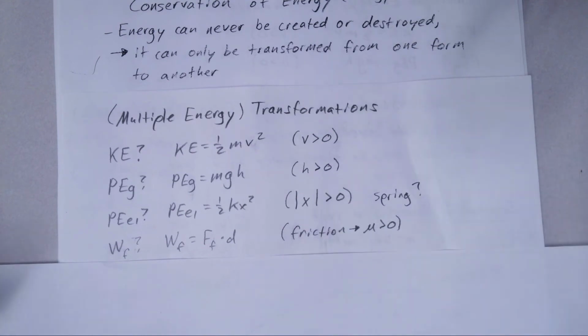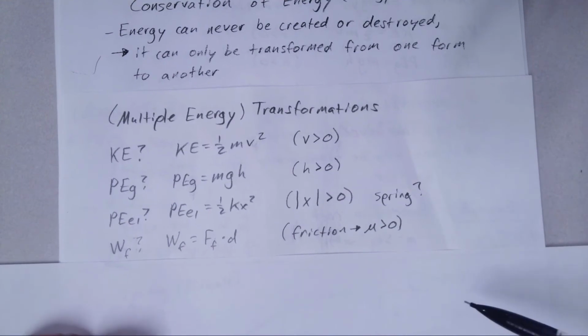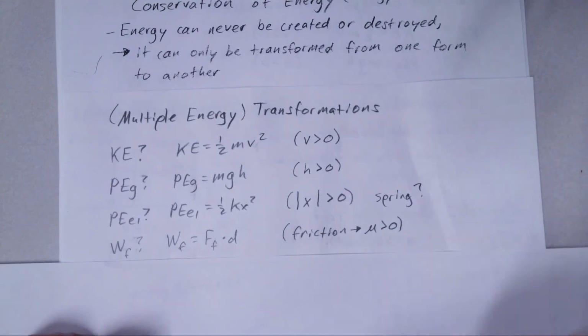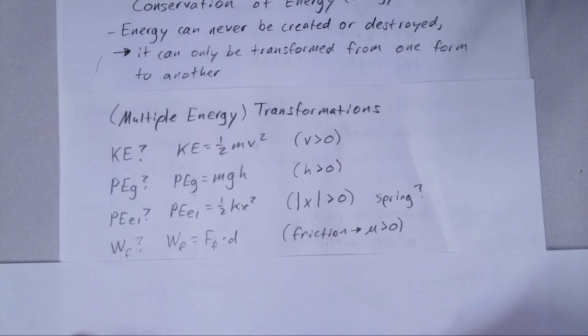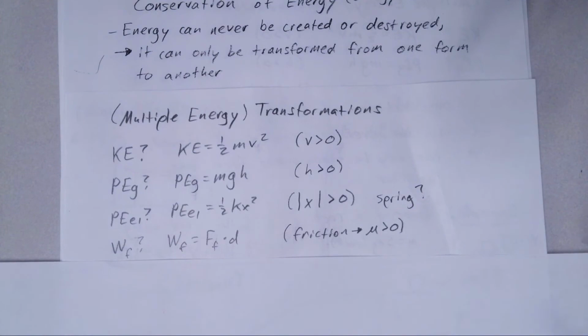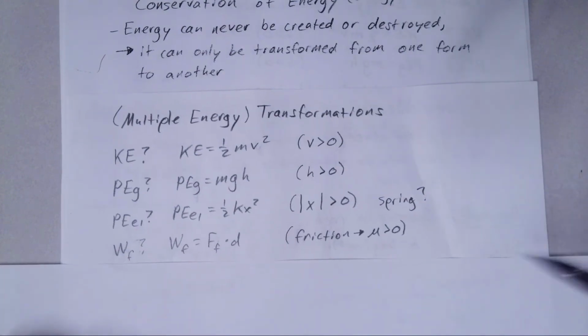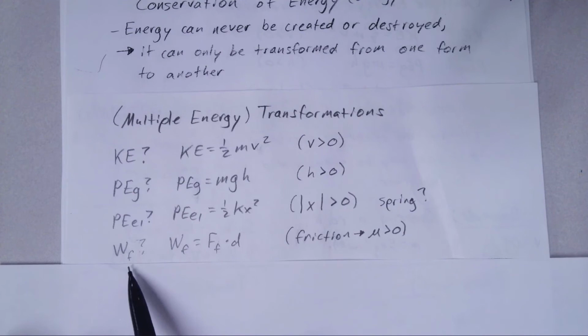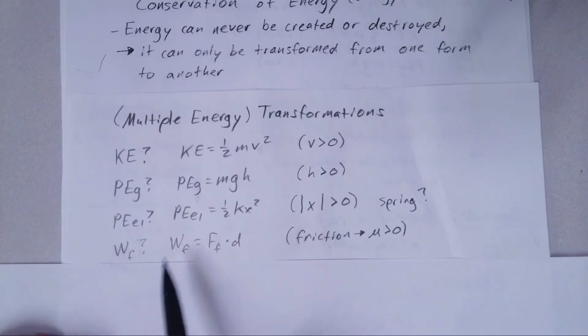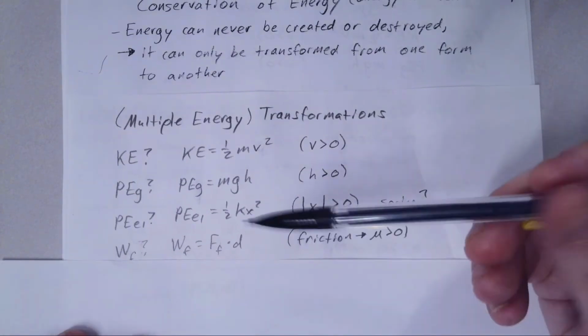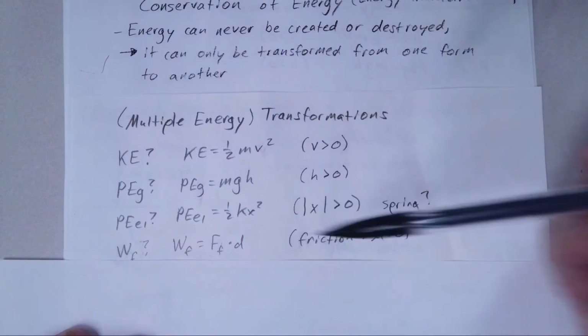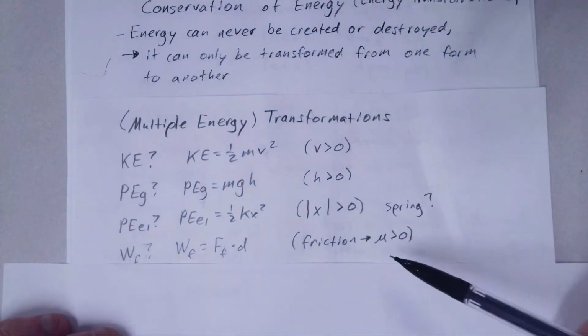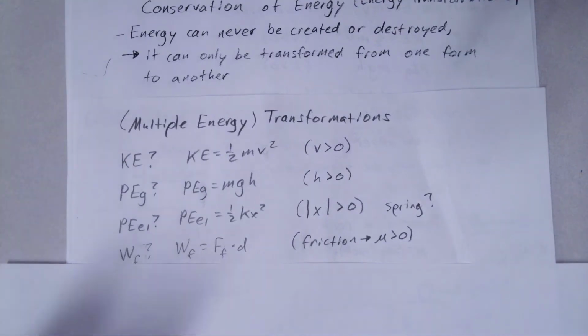And then the last one here is work. We talked about work as how you can put energy into a system. For example, with that roller coaster game, there was a motor, there was an engine, there was something that was doing positive work to put energy into the system to allow the roller coaster to go. How we're going to be thinking about work, at least in terms of these transformations, is that this work is going to be due to friction. And so the work done by friction is equal to the force of friction times the distance that the friction is acting on the object. So if the coefficient of friction is greater than 0, then we have some amount of friction there.